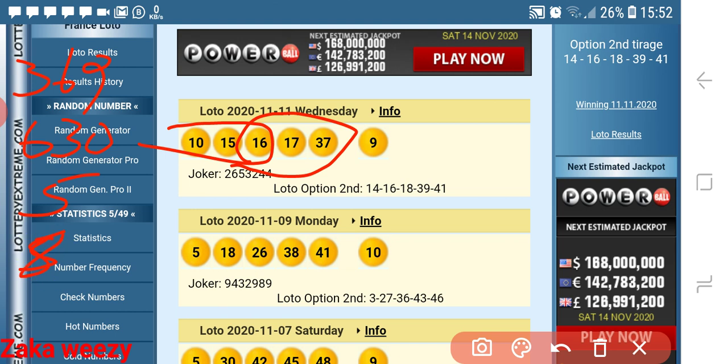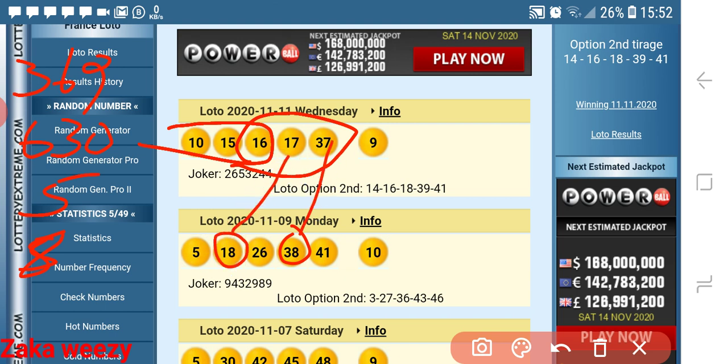So what we have to do now, if you look clearly at these numbers, guys, you have to focus on what they did. These are the numbers we have to look at.